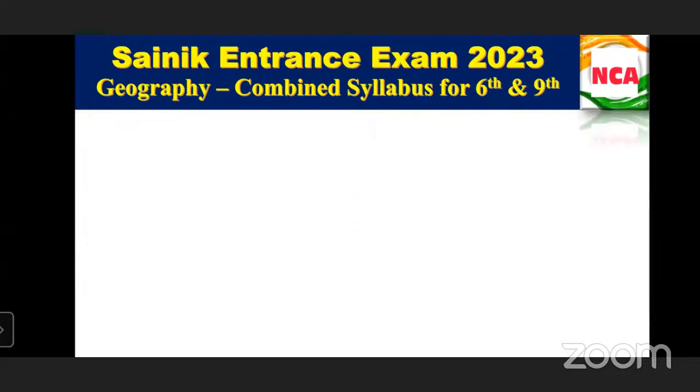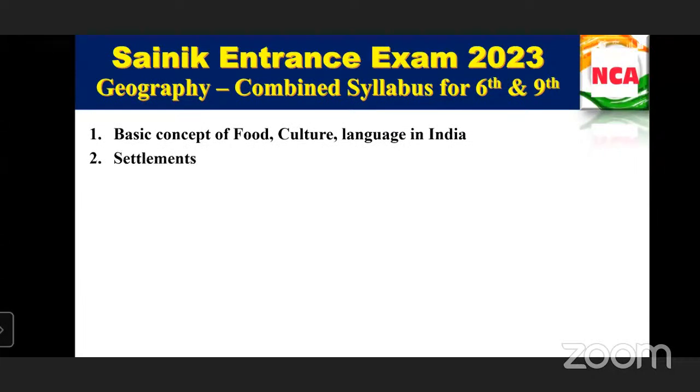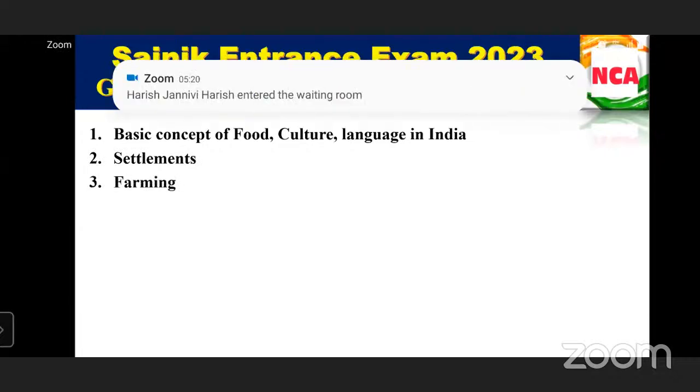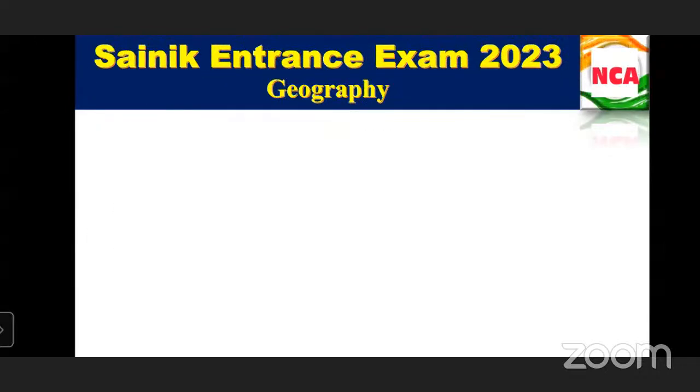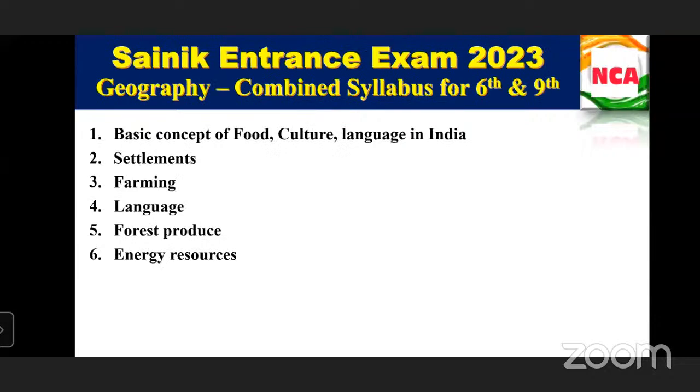Beyond that, we have basic concepts for food, culture, language in India, settlements, farming, forest produce, energy resources. In these 6 topics, if we understand the concepts, it will be easy for us to go through them. These topics will be provided.